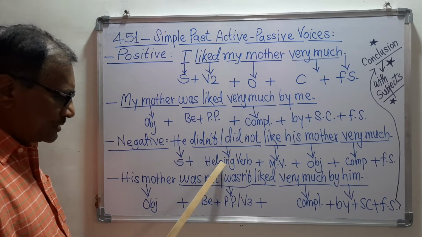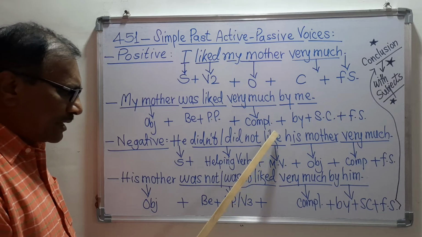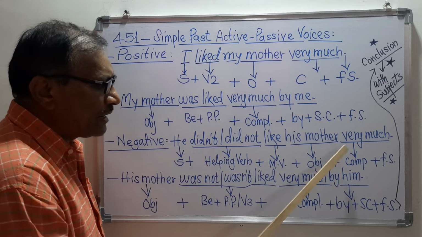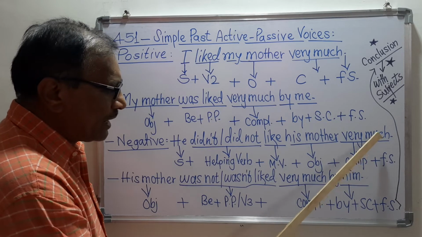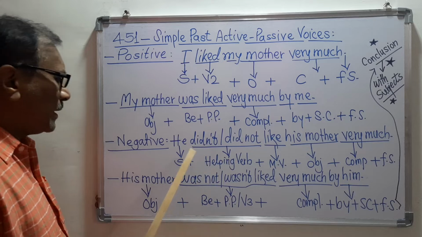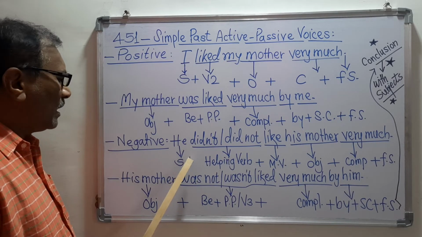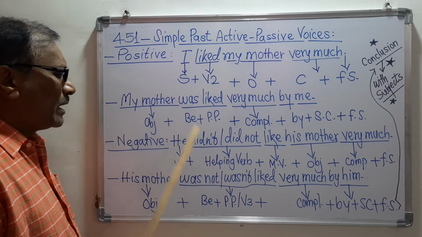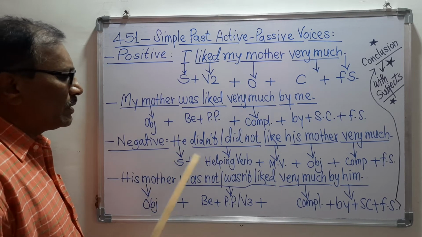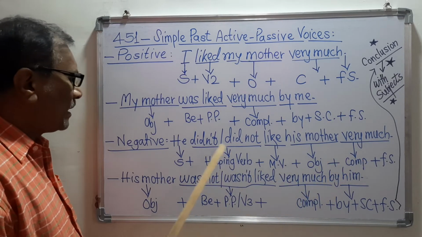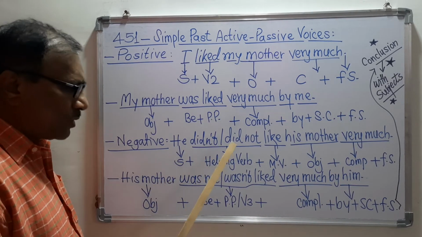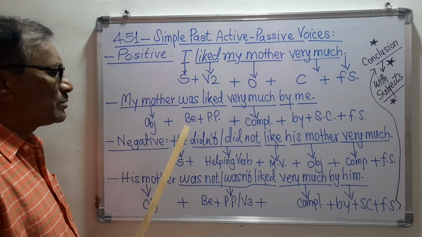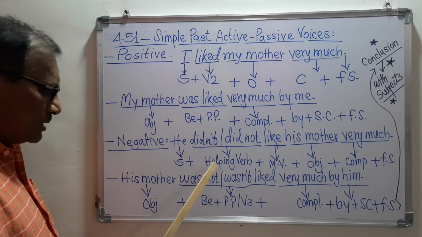Didn't or did not is the helping verb, and this like is the main verb, and his mother is the object, and then very much is the complement, and then this is the full stop. See, this is the structure of the active voice in the negative sense of the simple past tense. So see this structure and make the passive voice in the simple past tense with the help of this negative structure. You can do this easily.